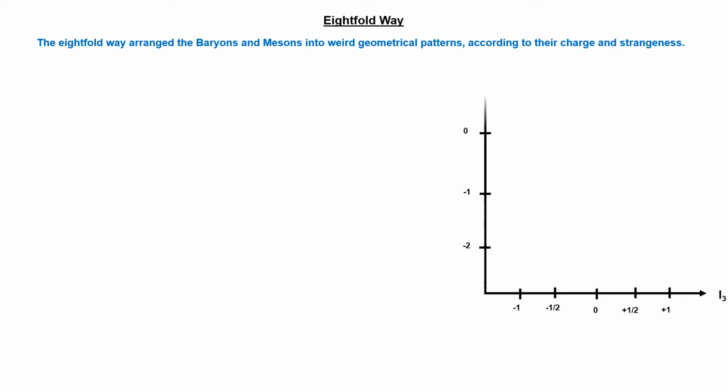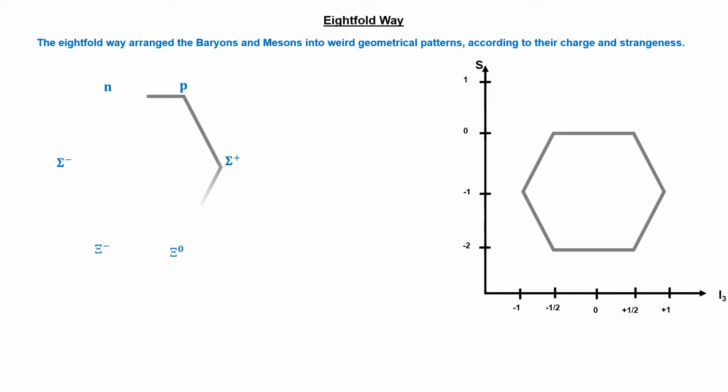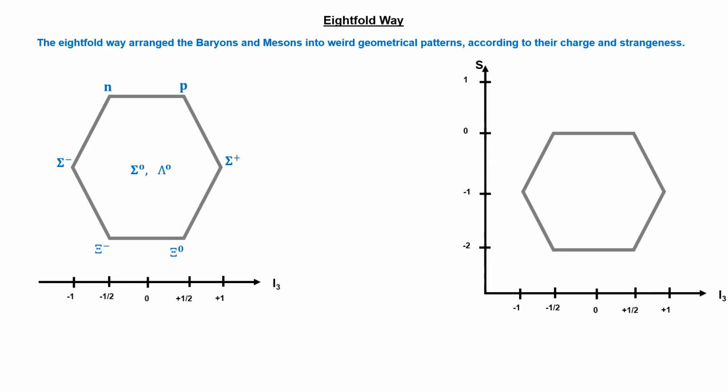The eightfold way is a method to arrange baryons and mesons in a geometrical pattern according to their charge and strangeness. In this pattern, the third component of isospin is on the x-axis and strangeness is on the y-axis. First of all, let's talk about the 8 lightest baryons. They can be arranged at the corners of a hexagon. In this, two particles are located at the center of this hexagon. On arranging all these 8 baryons according to their strangeness and charge, they are arranged in this hexagon geometry.